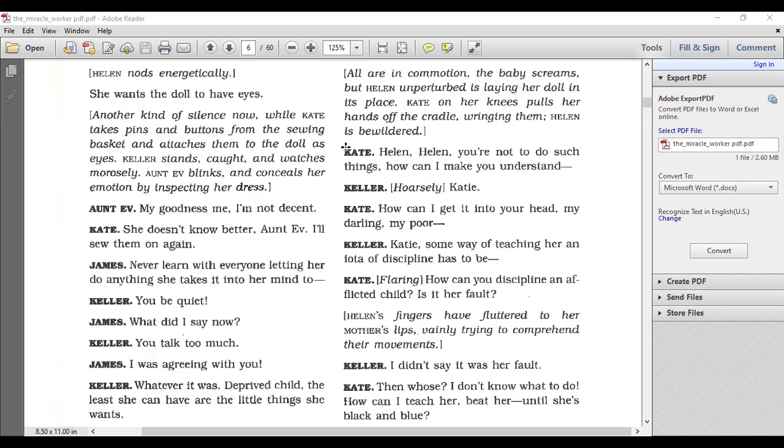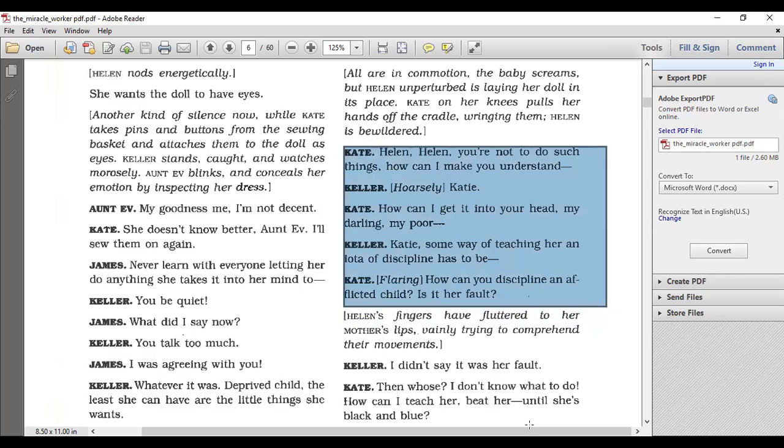All right, so now we see that Kate and Keller are going into the discussion of discipline. Discipline means that you sometimes have to act tough or show a child some roughness, sometimes some form of punishment. It doesn't have to be physical punishment. It could be any way of showing them that whatever they're doing is wrong and that they're going to get penalized for it.